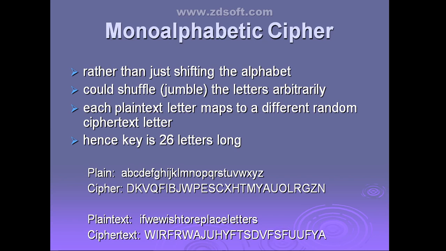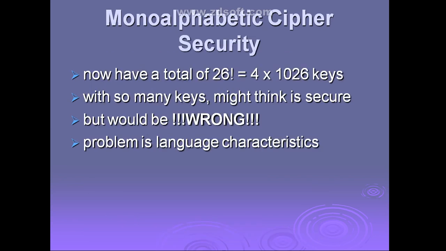Here the key space will be 26 letters long. So in case of monoalphabetic, it is going to use the permutation technique. That means totally 26 factorial, those many number of keys they are going to use to get the cipher text. Clear?